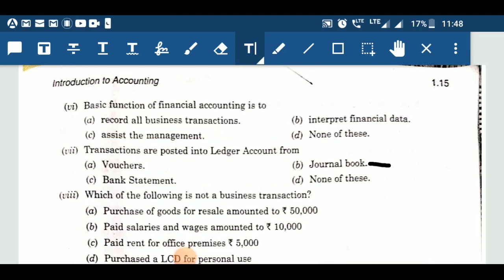Next question is transactions are posted into ledger account from voucher.